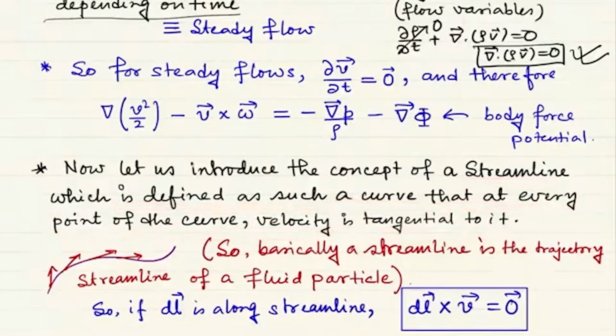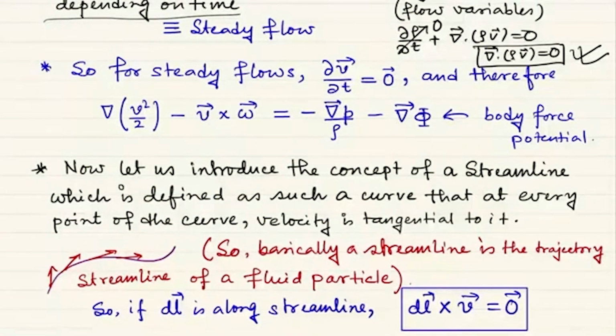Let's say this purple one is a streamline curve. At every point, if we measure the Eulerian velocity vector, the velocity field, we will see that the velocity vector is exactly tangential to this streamline curve.